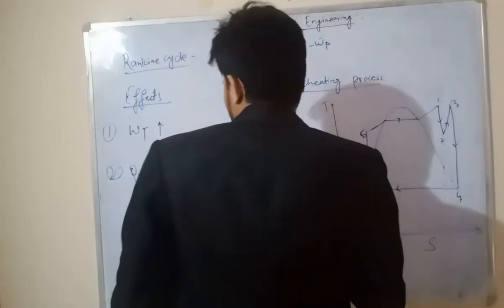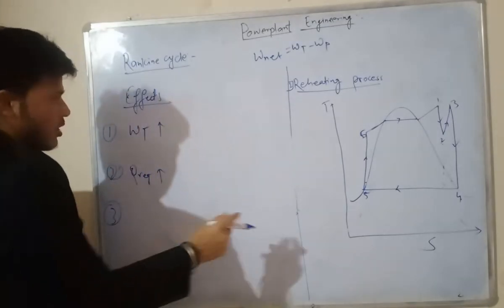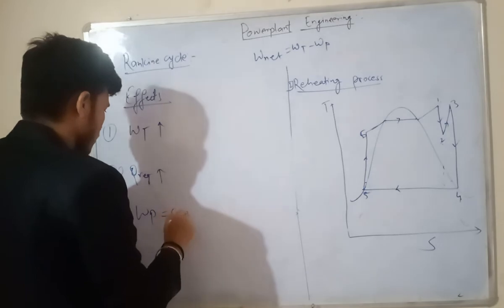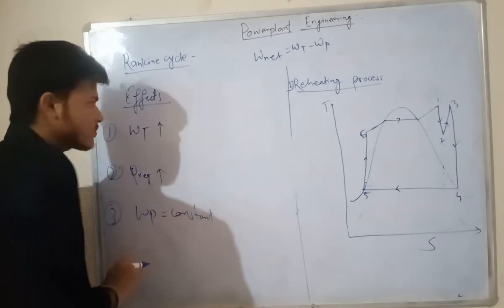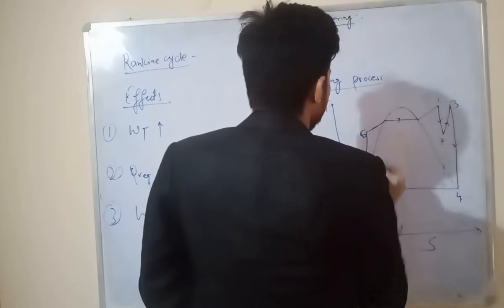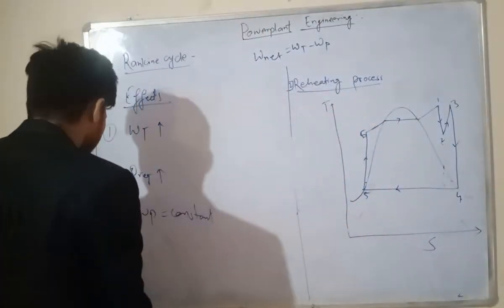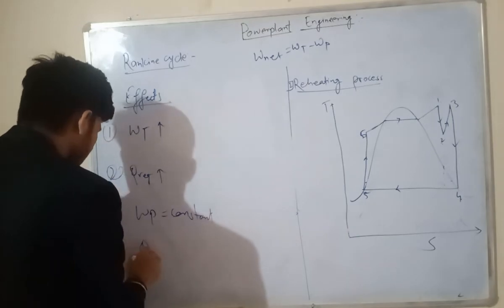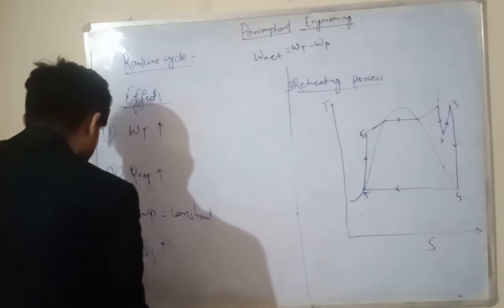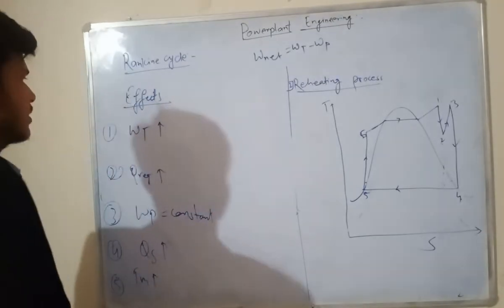Now in this case we are doing the reheating at a constant pump work, okay? Pump work will be constant. Now the heat supplying. Here we are supplying the heat from 6 to 3. Supplying of heat also will increase. It means that our mean temperature Tm also increases.